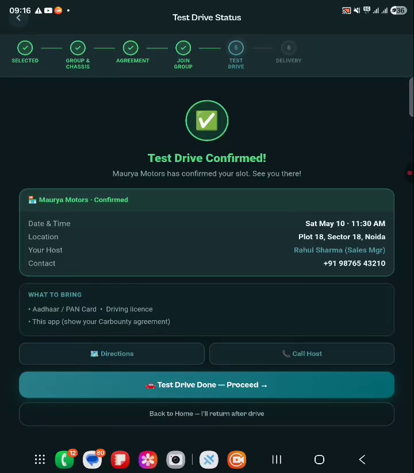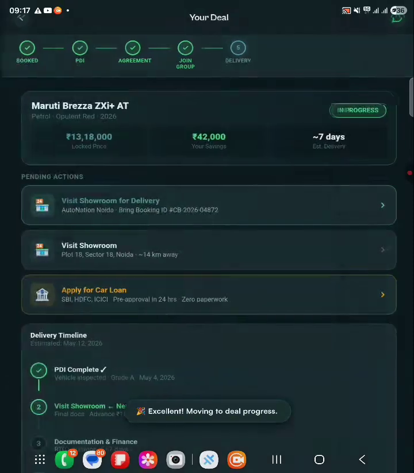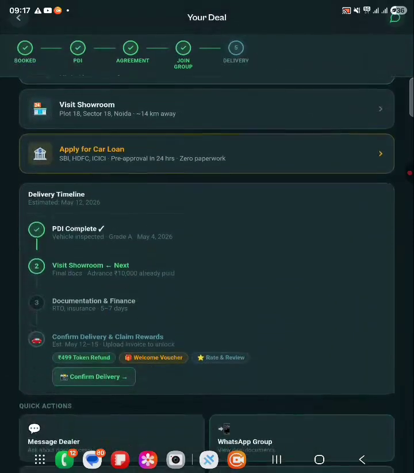are written here. And the buyer can also call the driver who is coming to help the user with the test drive. So here the user will proceed with the test drive.